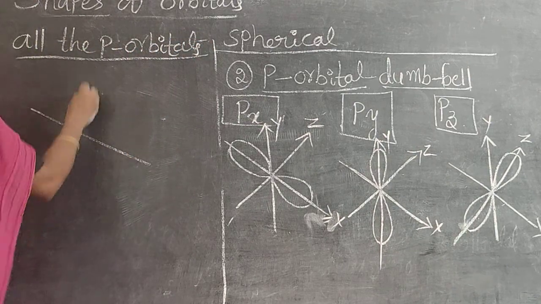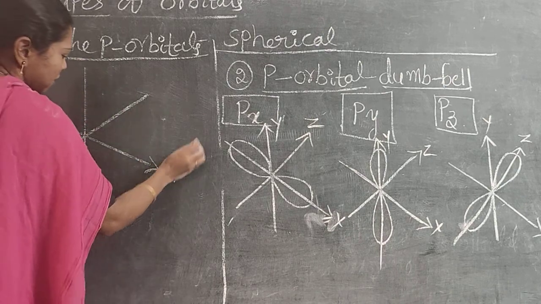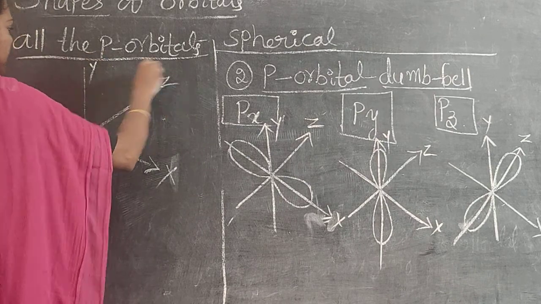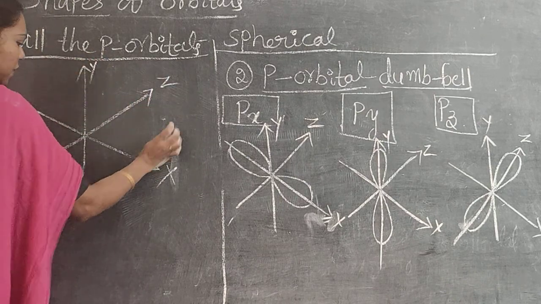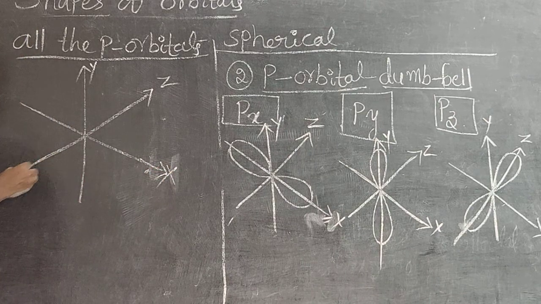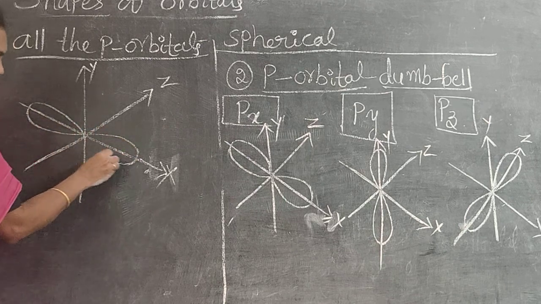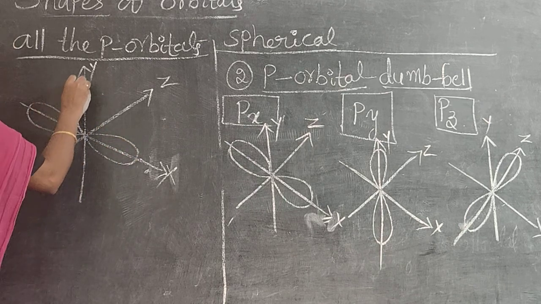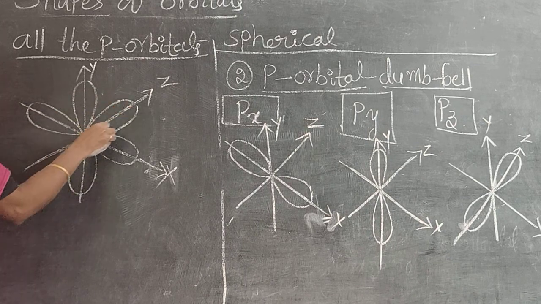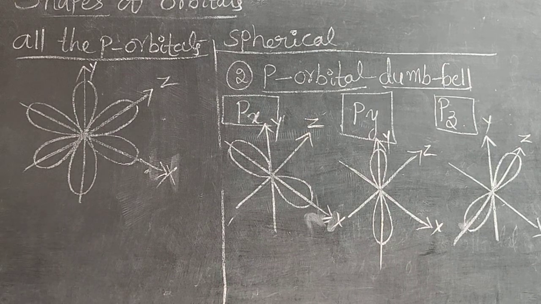X axis, y axis, z axis. Yes, all the p orbitals mean px, py, pz. Now draw the px. Yes, completed. Next draw the py. Next draw the pz. Like a flower shape. Do you understand now?